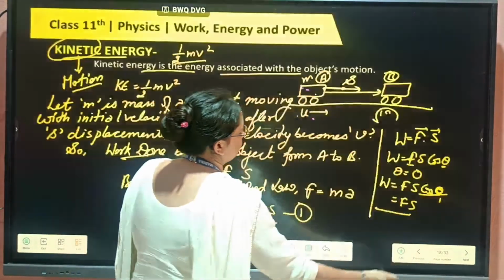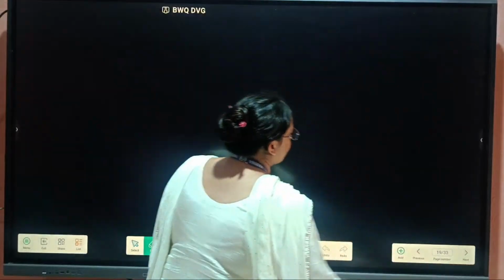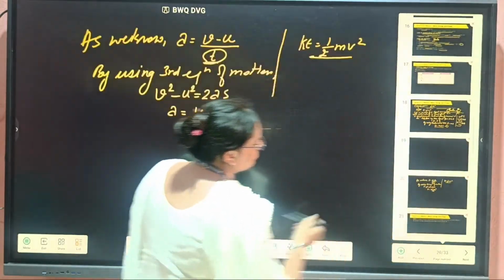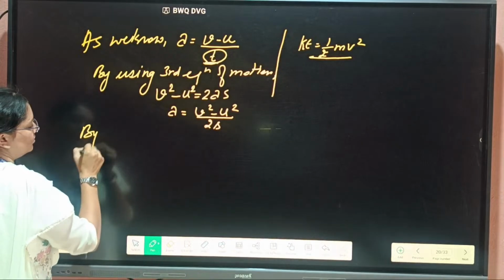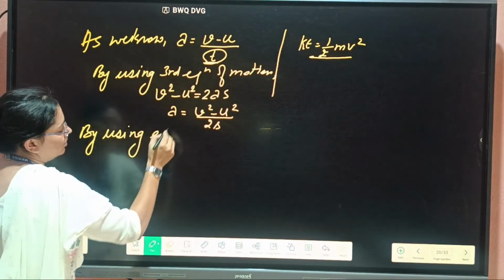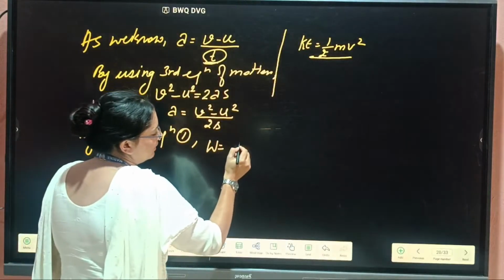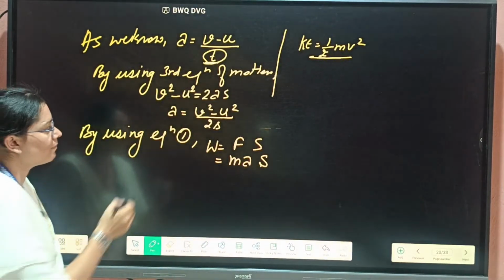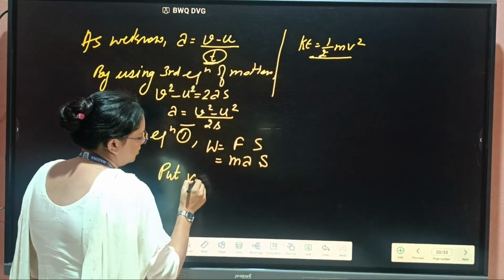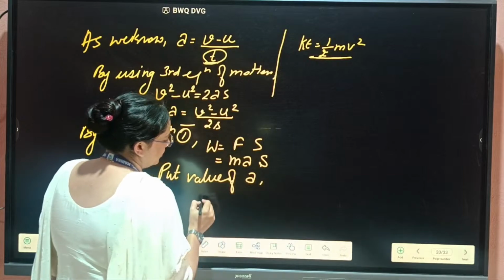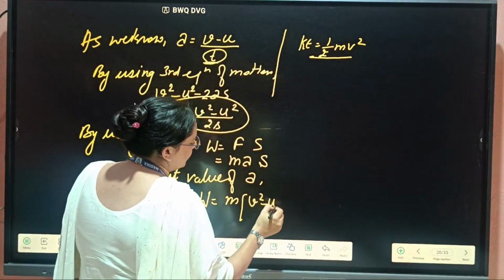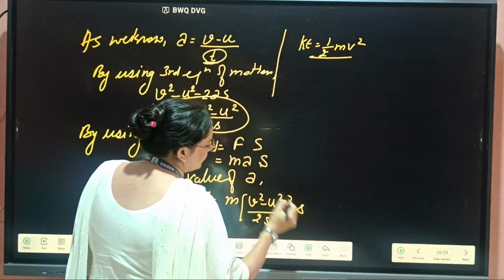Now, as we have done, work done equals m a s. Using equation 1, work done equals force into displacement, then by Newton's second law m a s. Put the value of a: v square minus u square divided by 2s, and write s as it is.